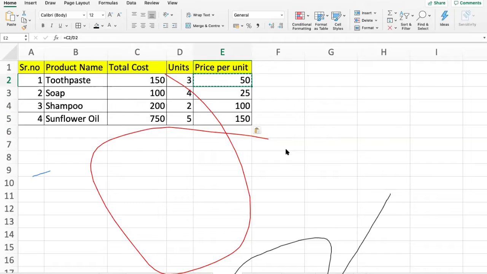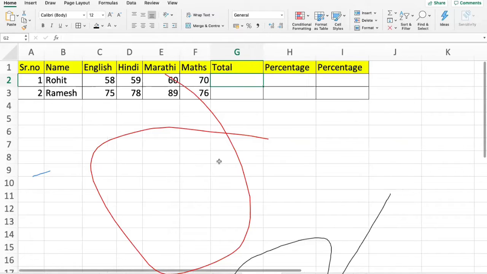Okay. So division and subtraction don't have a function in Excel. Yes, sum and multiplication have a function in Excel. Division and subtraction we have to do on our own using a minus sign or a division sign. Okay. Now let's quickly move on to percentage.